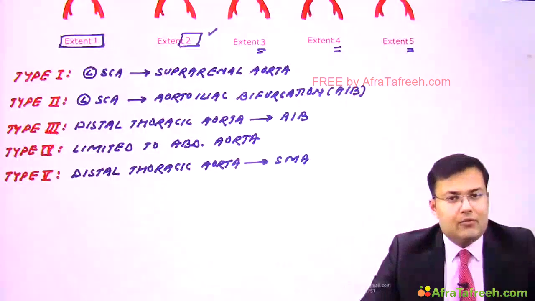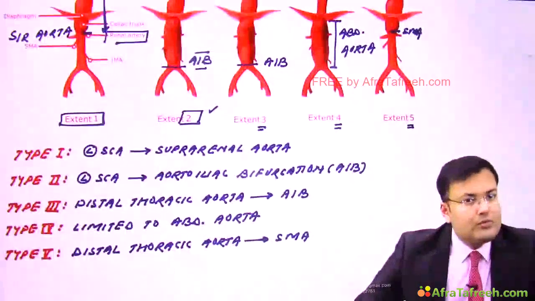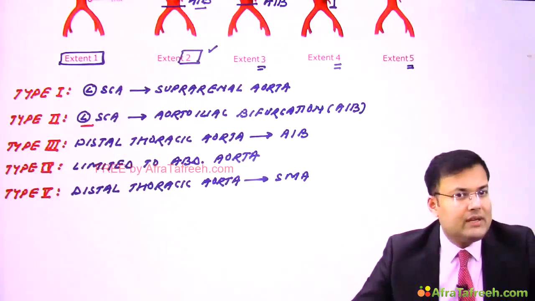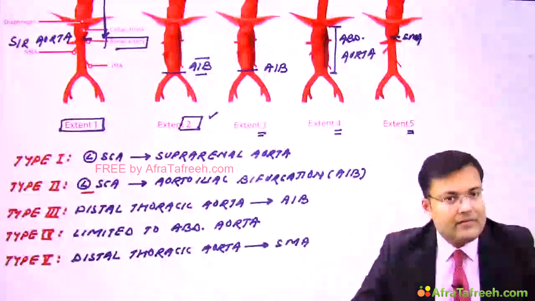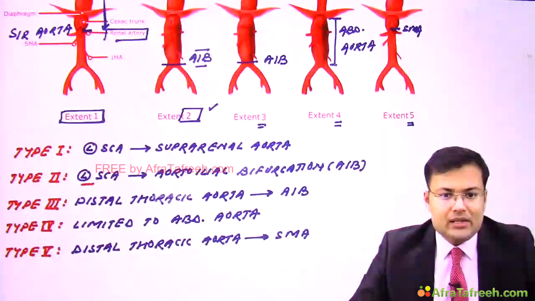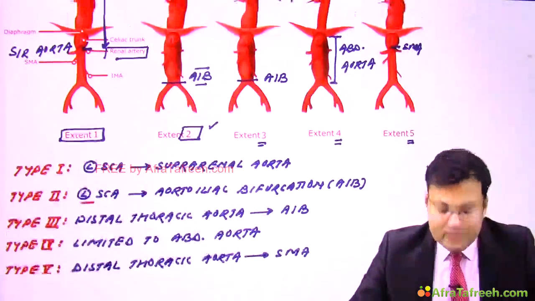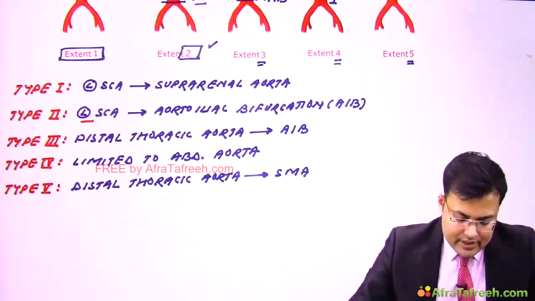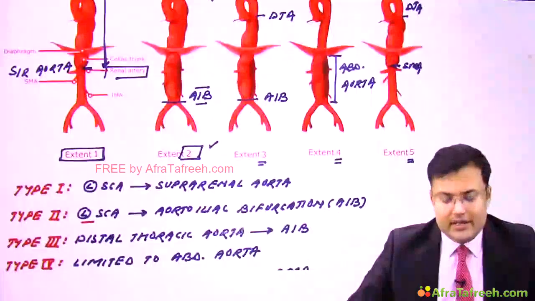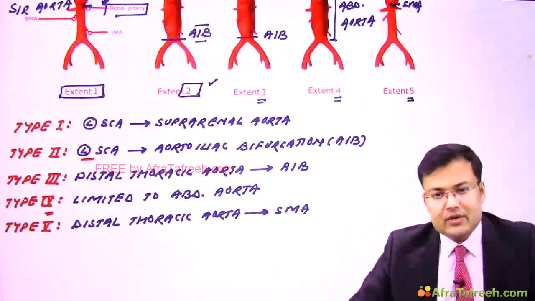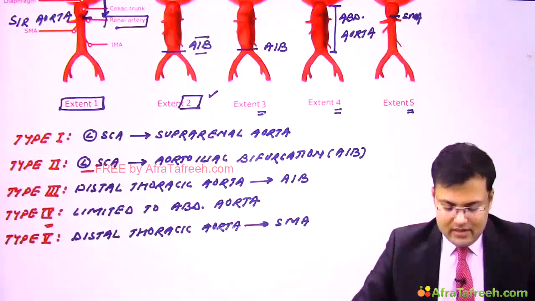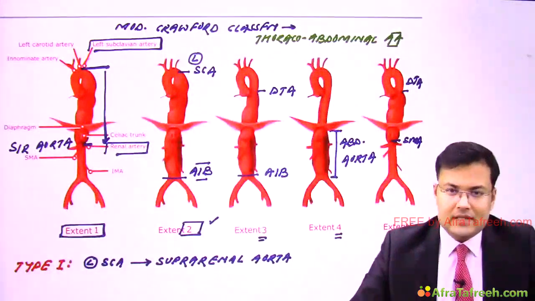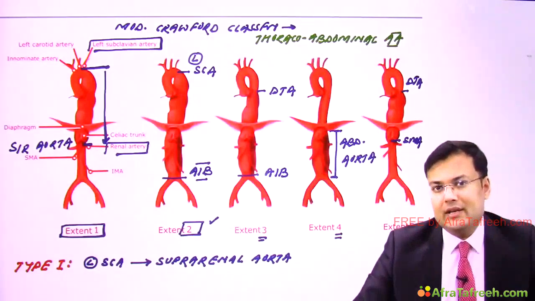So let's revise quickly. Type 1, from left subclavian artery to suprarenal aorta. Type 2 was most extensive, from left subclavian artery till aorto-iliac bifurcation. In type 3, it was from descending thoracic aorta till aorto-iliac bifurcation. In type 4, it was limited to abdominal aorta, and in type 5, it was from distal thoracic aorta till superior mesenteric artery. Clear? So these are the 5 types, and this is known as the modified Crawford classification for thoraco-abdominal aneurysm.